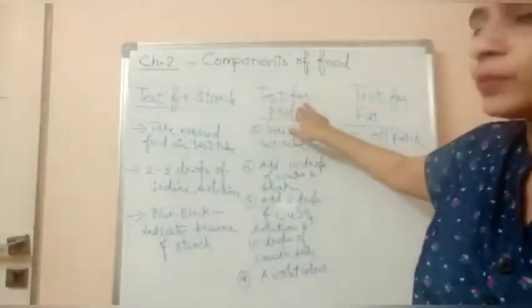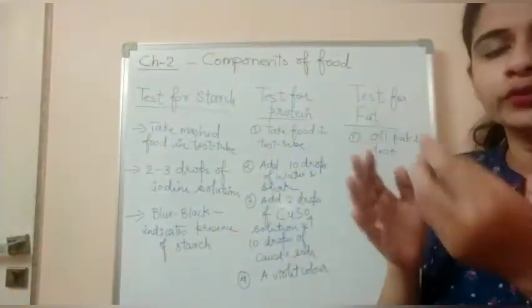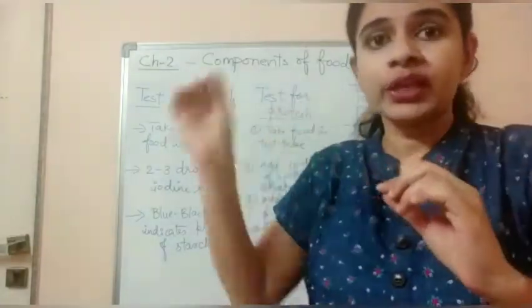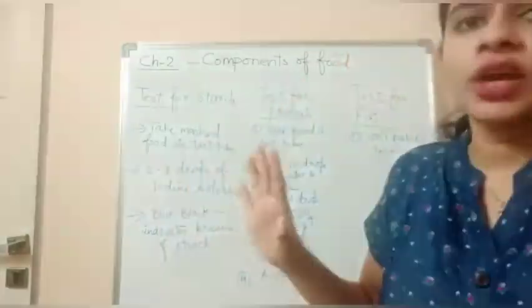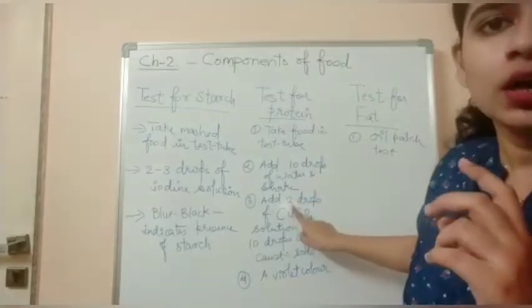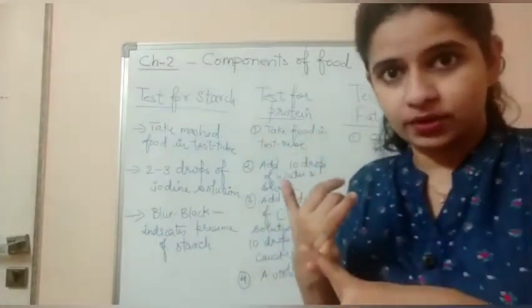Similarly, for the test for protein also, you have to take the mashed or powdered food in a clean test tube. Firstly, you have to add 10 drops of water to it, and shake the test tube properly. Then add 2 drops of copper sulfate solution and 10 drops of caustic soda solution.